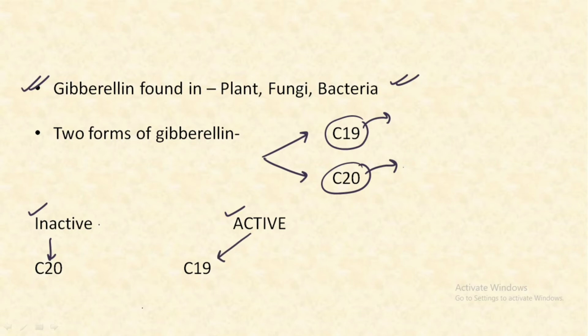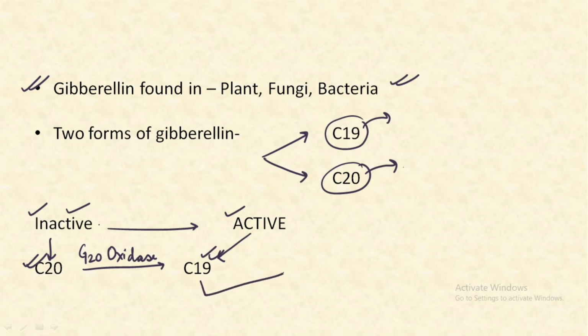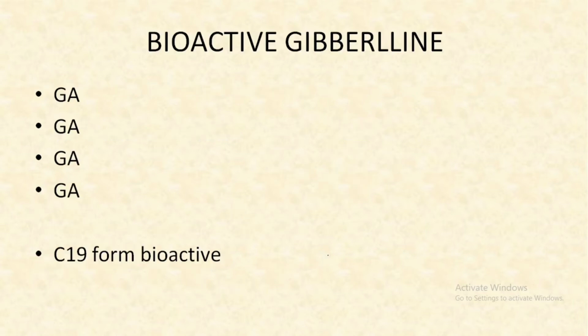The inactive form gets converted into the active form. The enzyme that helps in this conversion is given the name of GA20 oxidase. This is the enzyme that helps in the conversion of the inactive form to the active form. After the conversion into the active form, this C19 form can perform all the functions that are allotted to this plant hormone gibberellin.